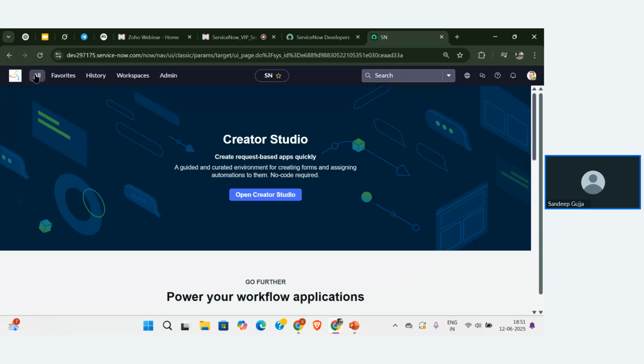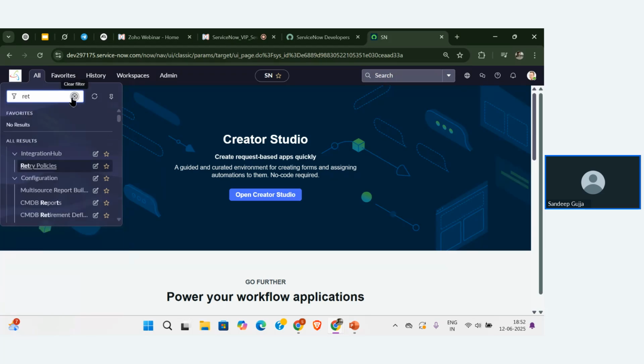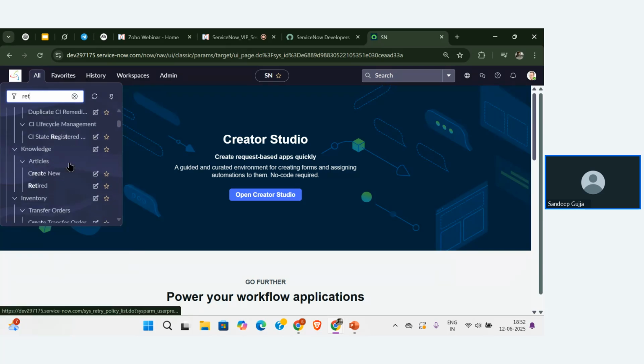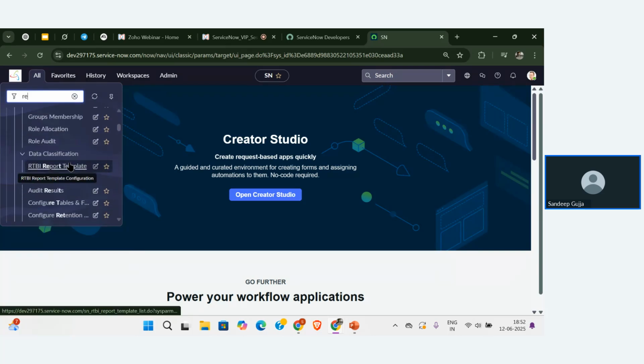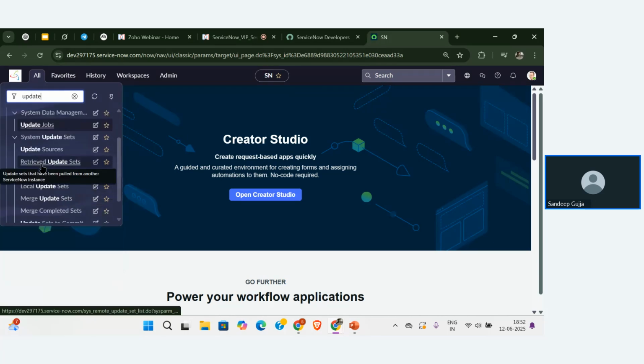From here, I'm clicking on all, and I'm going to use the first method to retrieve the records, that is retrieve update set. The first method to retrieve the configurations from one instance to another is retrieve update set. Let me search for retrieve update set. This is the retrieved update set.